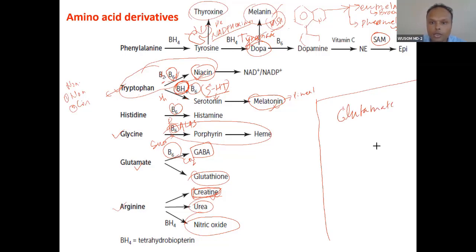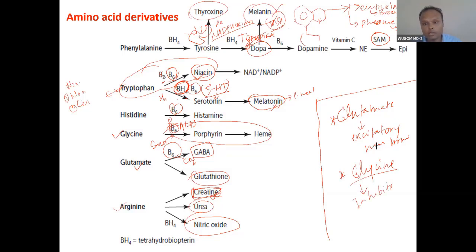Glutamate is the excitatory neurotransmitter of the central nervous system, the brain. And the second neurotransmitter, glycine, is the inhibitory neurotransmitter of the spinal cord. Glycine is an amino acid as well as a neurotransmitter, and this glycine is involved in tetanus, the rigidity and opisthotonos of tetanus disease, caused by Clostridium tetani.